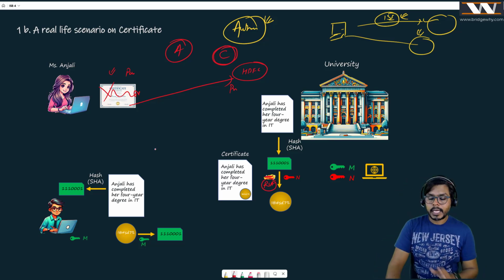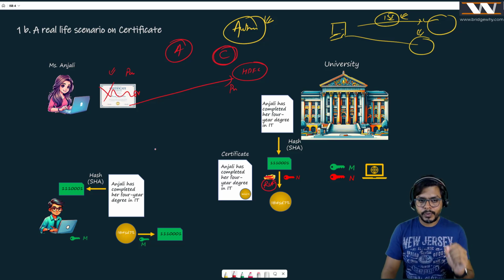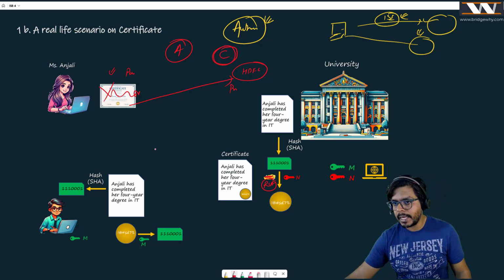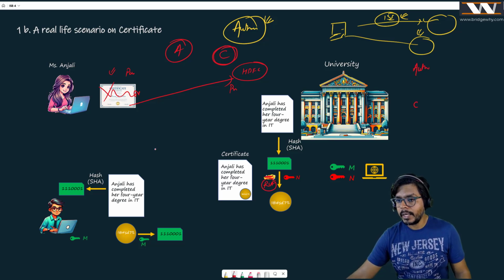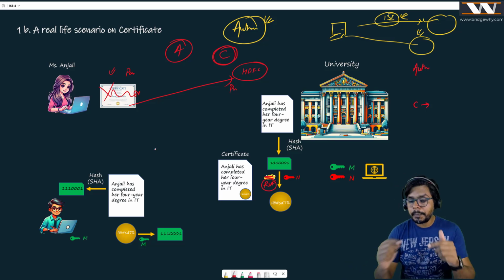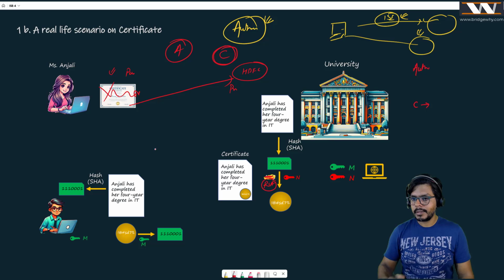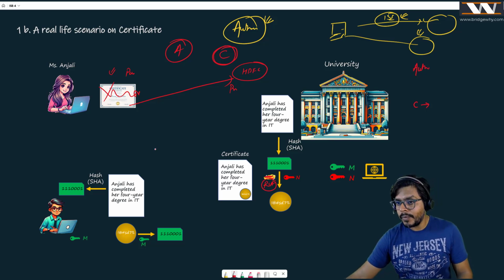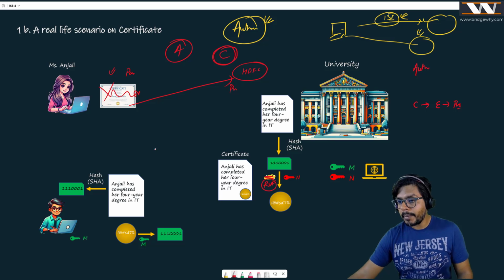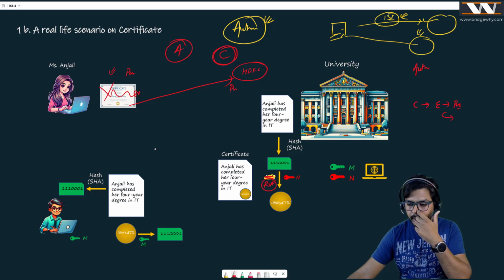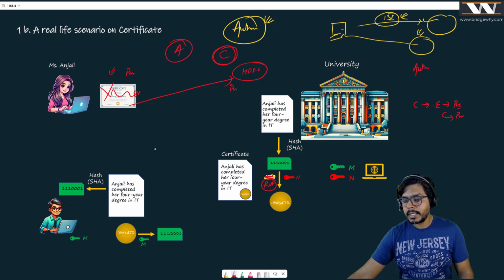And it is absolutely normal to have confusion at this point. Most of the people get confused with authentication and confidentiality. Try to remember, in confidentiality, we were encrypting using the public key of the receiver, so that only the receiver can open it using the private key, because this is how private key and public key are associated.